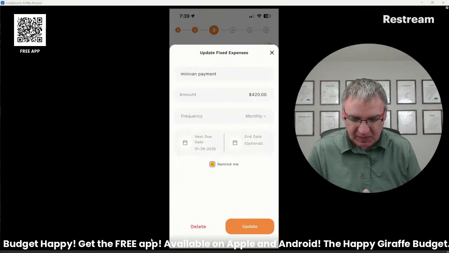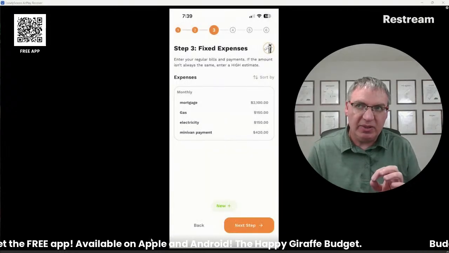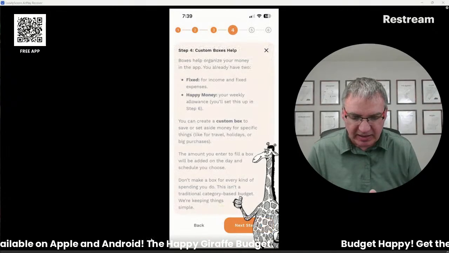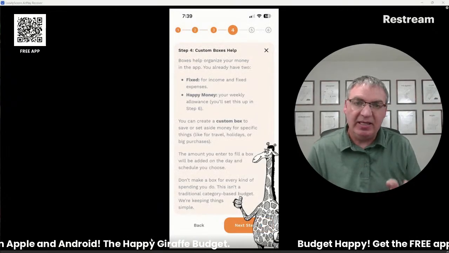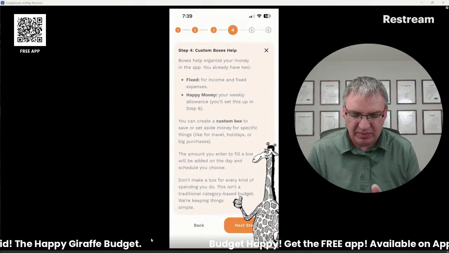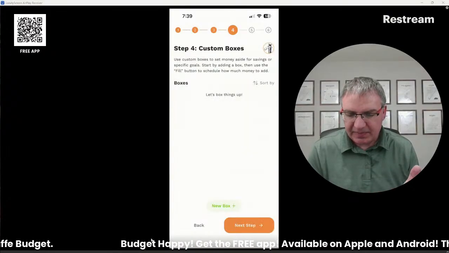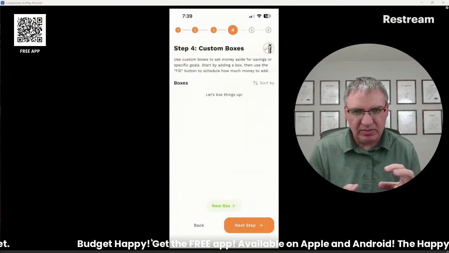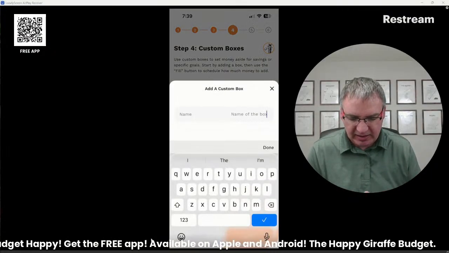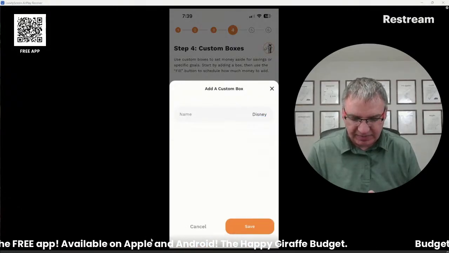So just put in all of your stuff, all of them that are bills and that you're going to have to pay for. And the next step here, we've got custom boxes. So this is probably a newer thing that you might not have seen before. The boxes are kind of like an envelope that we're going to set aside for something. So this family, I'm going to say they're saving up to go to Disneyland. So I'm going to give them a Disney box.